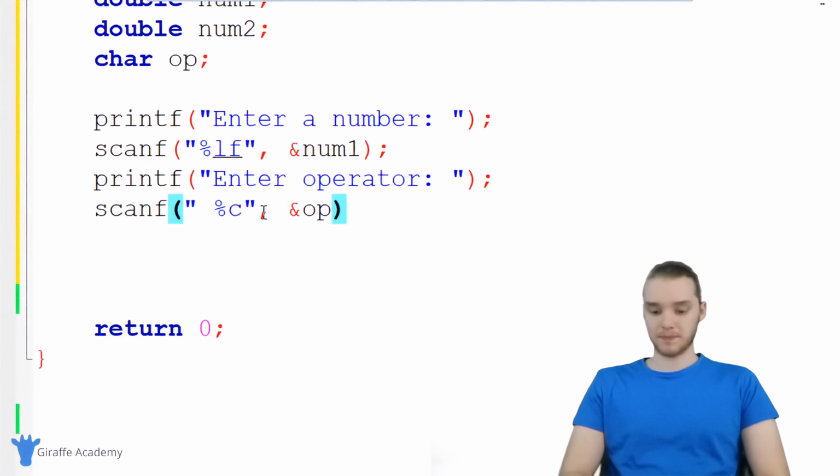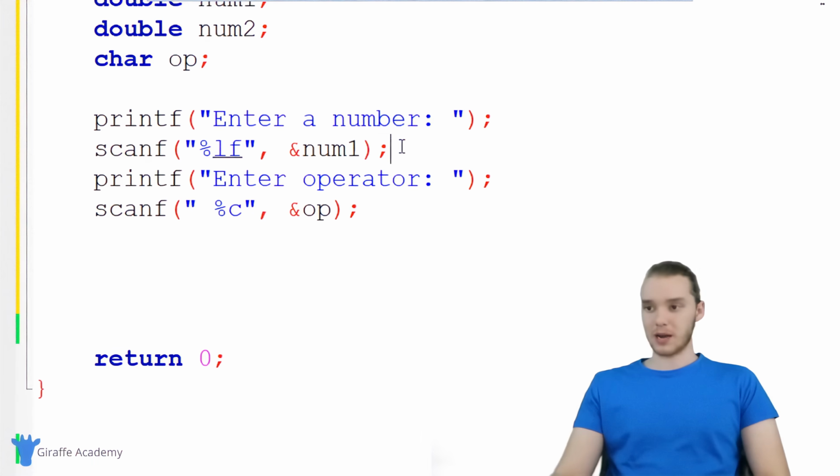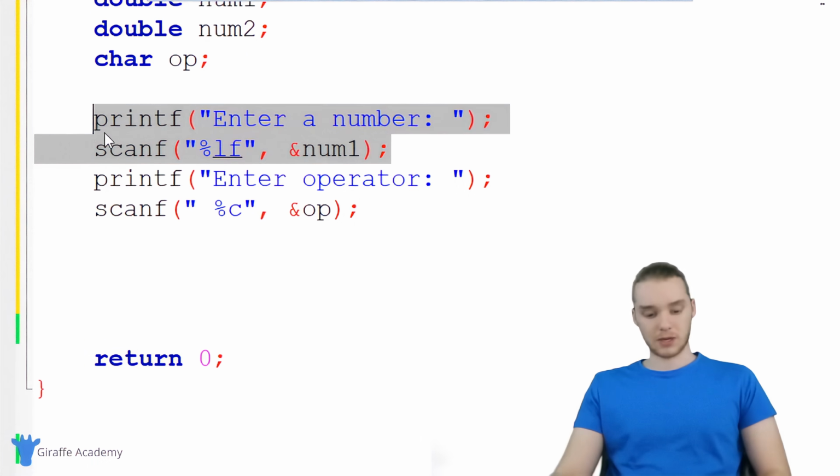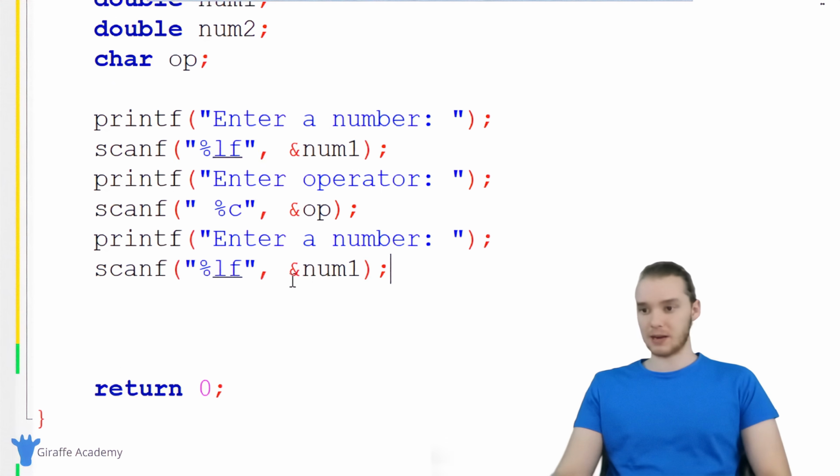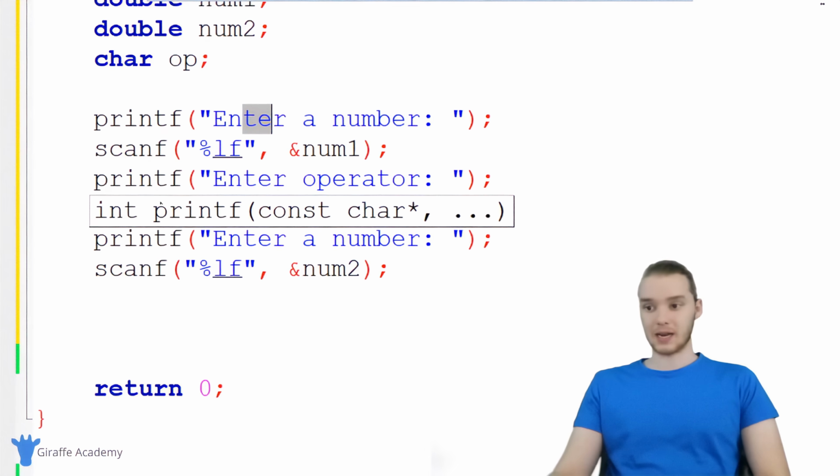So I'm just going to say op. And one more time, we're going to get another number. So I'm just going to copy this, paste this down here, and we're going to get this one for num2. So now we should have all of the input for our program. I'm getting the first number, I'm getting the operator, and I'm getting the second number.